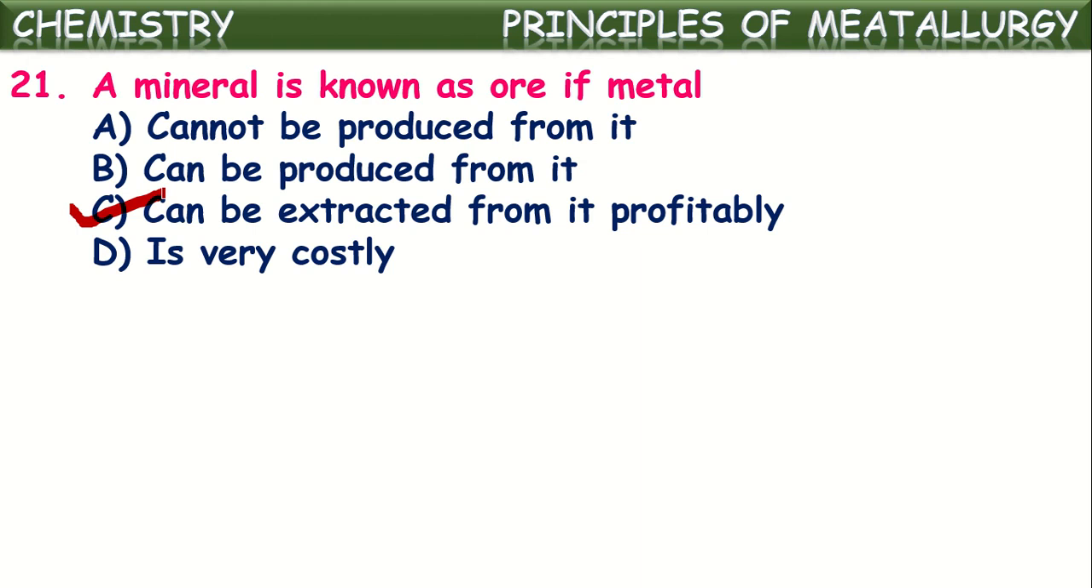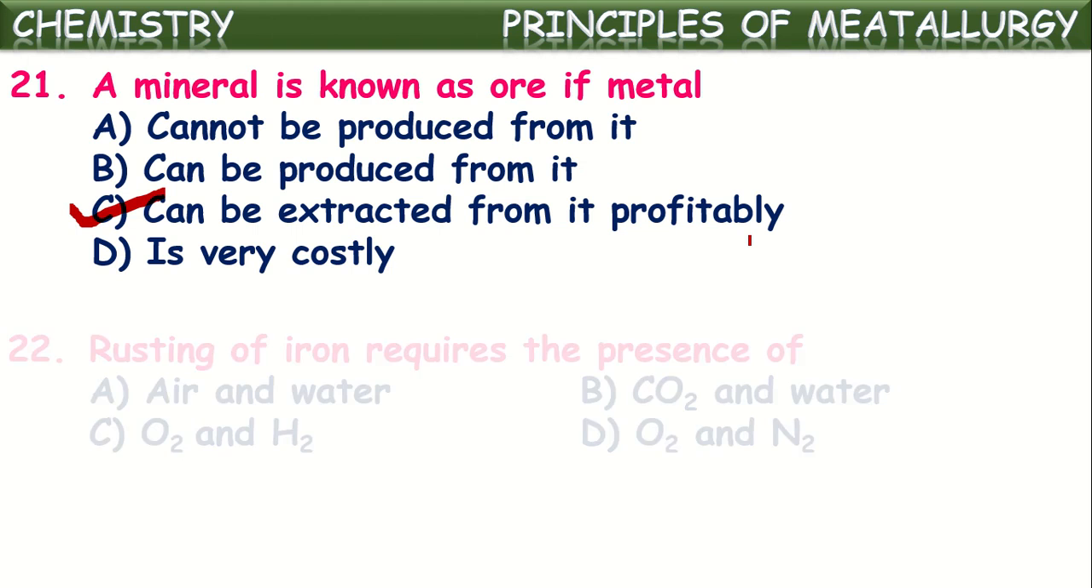Such kinds of minerals are called ores. So the mineral is known as ore if metal can be extracted from it profitably. Okay, next one.